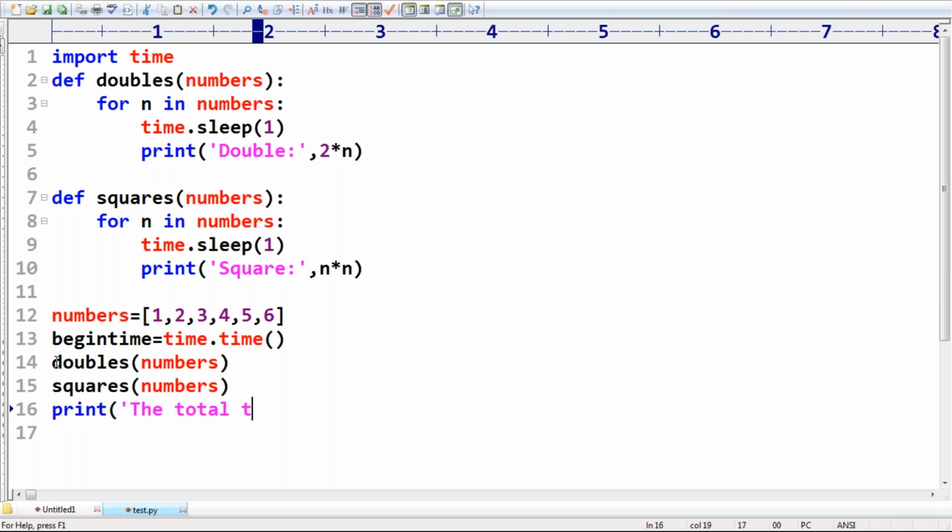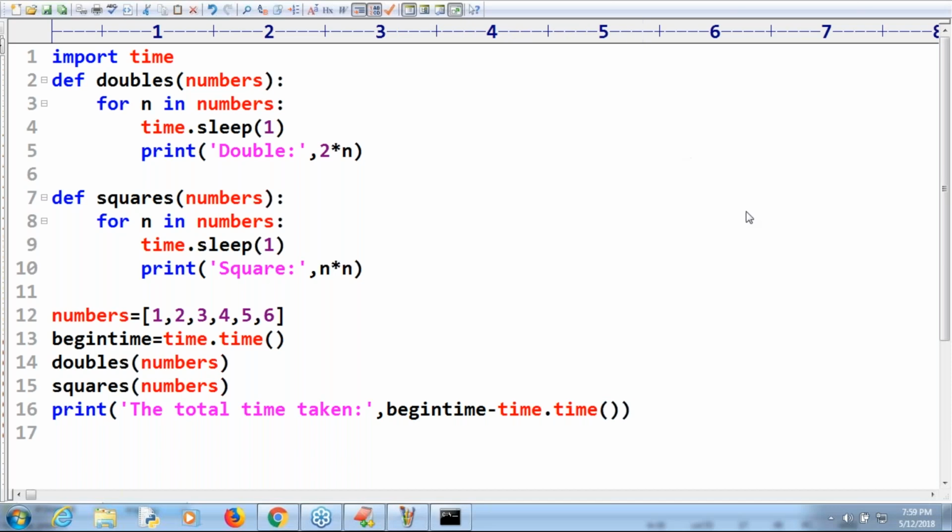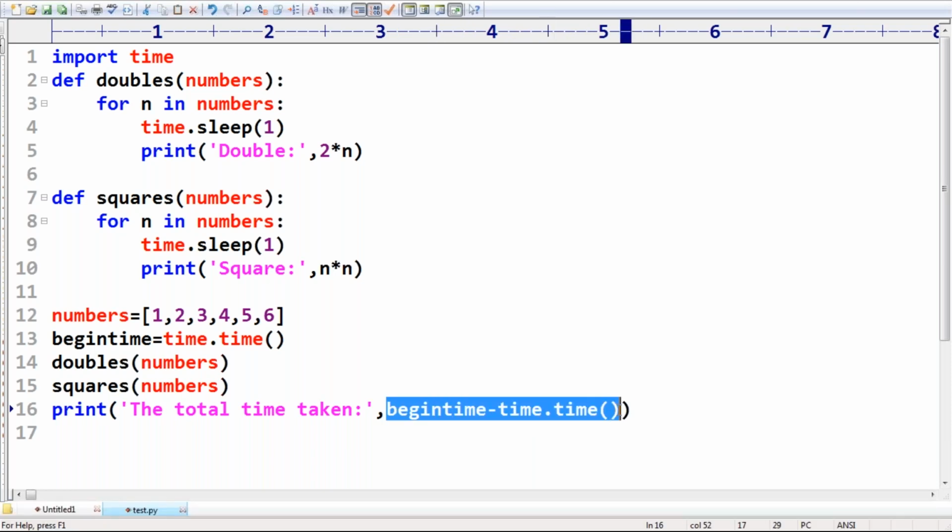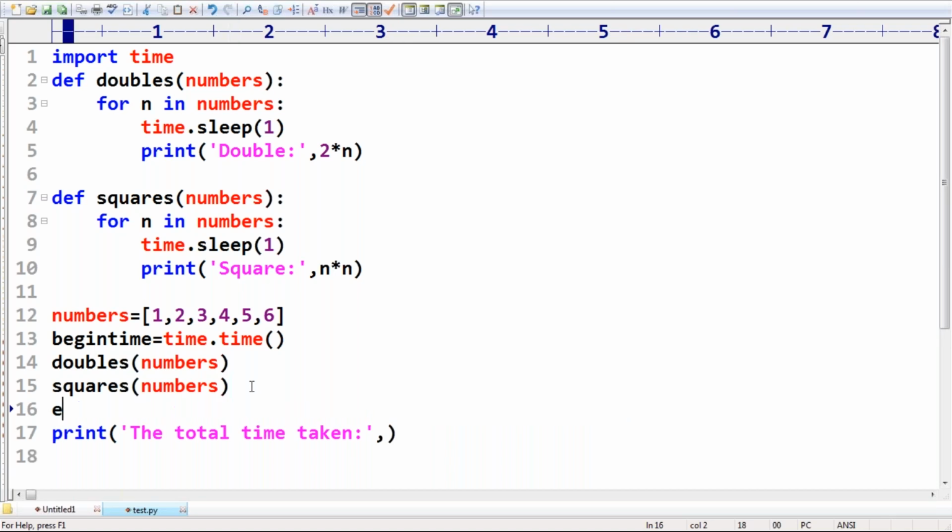I want to print the total time taken. Begin time minus time.time, the current time. Observe carefully. No, I took the reverse, it seems. First define end time equal to time.time. Now end time minus begin time. That's all, simple.